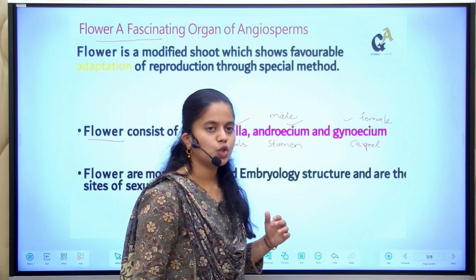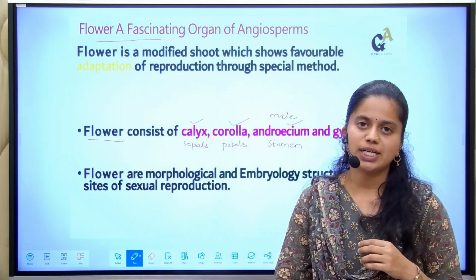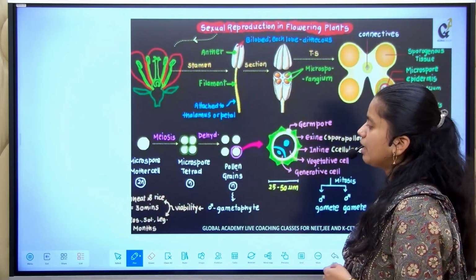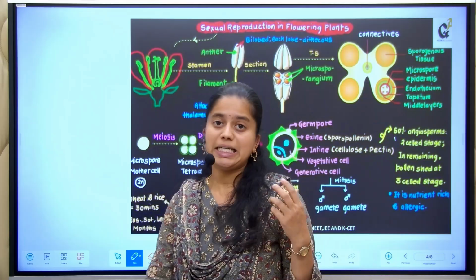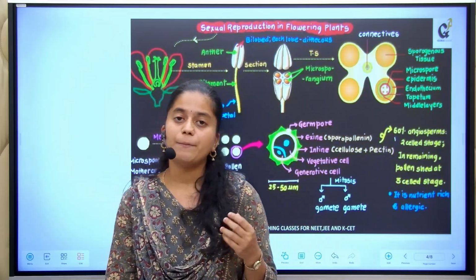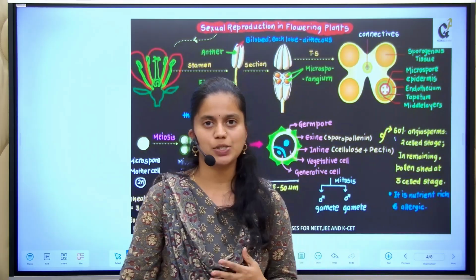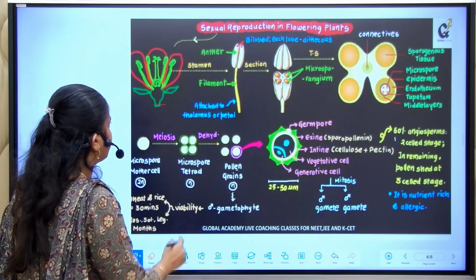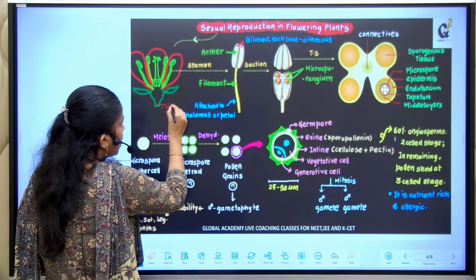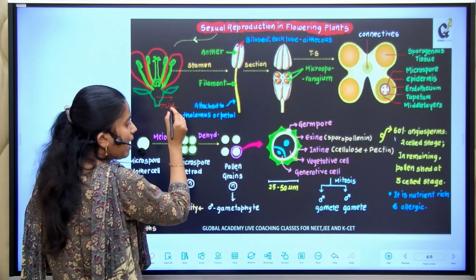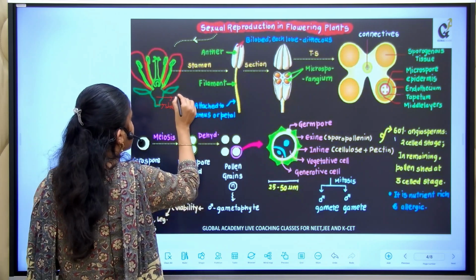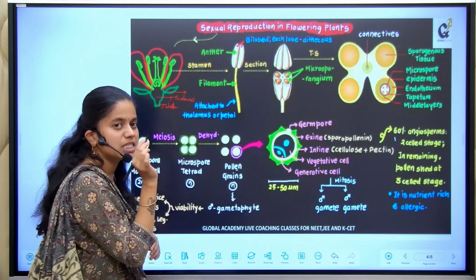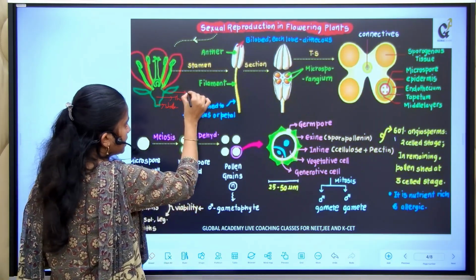So in flowers, not only morphological but also embryological adaptation for pollination is very much important. See, with the help of a few colorful diagrams, I am going to cover a major portion of this unit. Let us start with the parts of the flower. This will be called the stalk, okay? And the enlarged dome-shaped portion, you can call the thalamus. The green small leaf-like structure is called sepals.